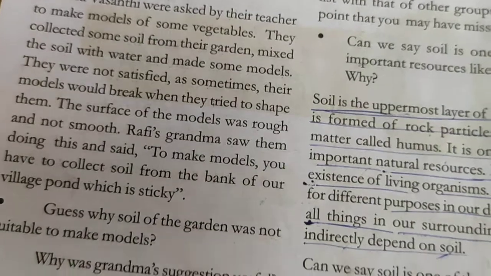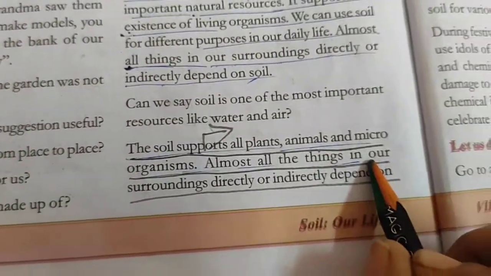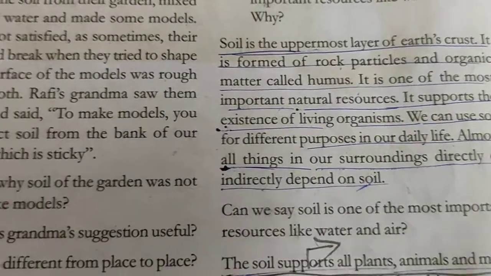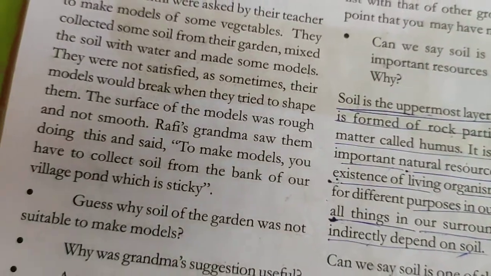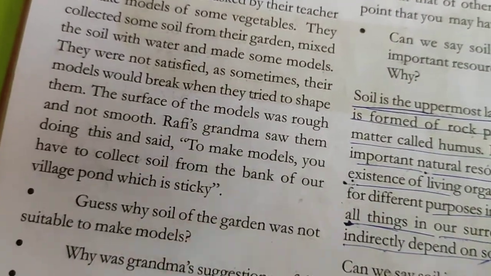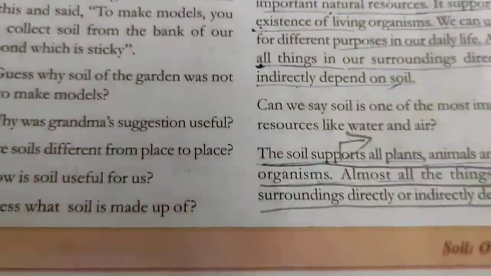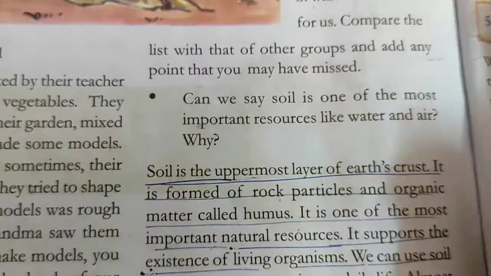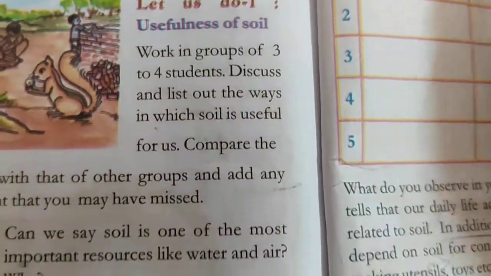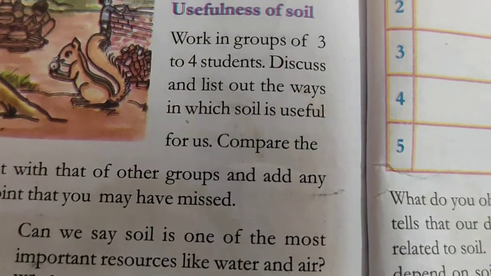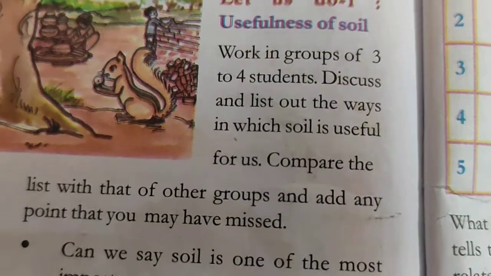Almost all the things in our surroundings directly or indirectly depend on the soil. Yes, each and every organism, each and everything depends upon the soil, whether directly or indirectly. For example, see here, we make pots. It is made up of sand or clay.